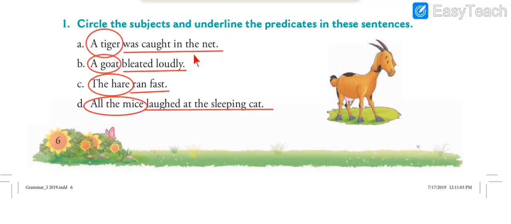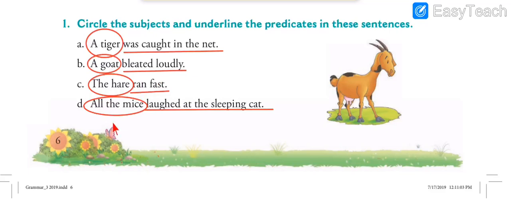And as you can see over here, I have circled the subjects and underlined the predicates. So let us just see which are the verbs. So see, in the first one, caught, that is the main verb. Caught, action of catching, that is the verb. And as I told you, in the predicate part, the part which we have underlined, you will always see a verb, the action word. So here is caught. In the second one, bleated, that is the verb, that is the action performed. The third sentence, ran. So the action of running is being performed. So ran is the verb.